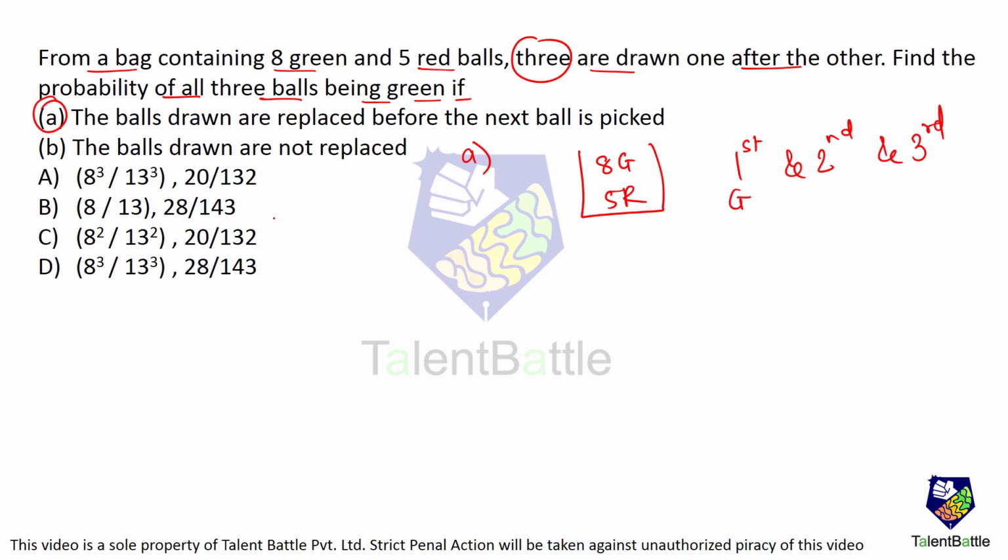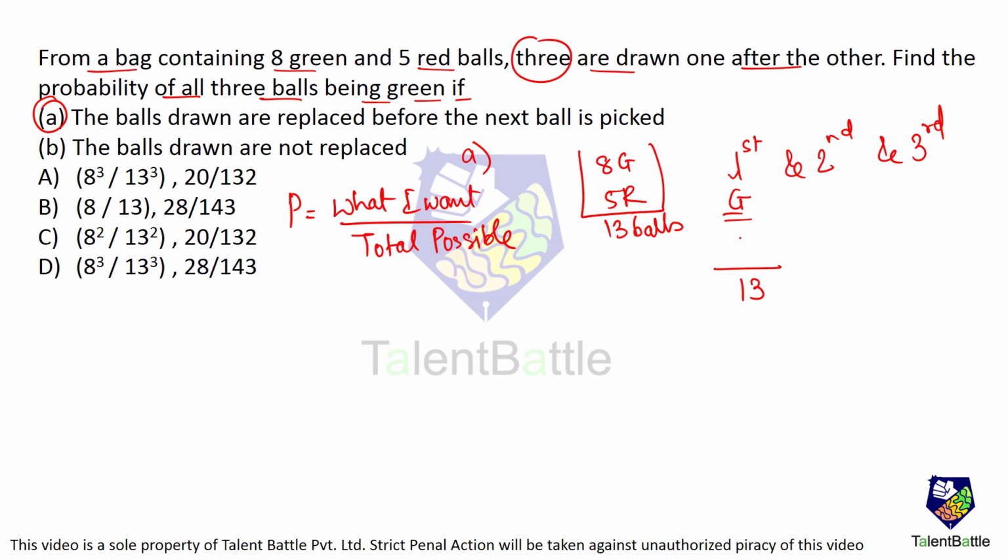First ball I want. What is the formula for probability? Probability is what I want divided by total possibilities, whatever are possible, okay? Now, I am drawing out one ball. In how many ways can I draw that one ball? Total balls are how much? 8 plus 5, 13 balls. So, out of 13 balls, I can draw any one ball, no? So, divide by 13. But I want a green ball, because I want all 3 balls to be green. So, I want the first ball to be green.